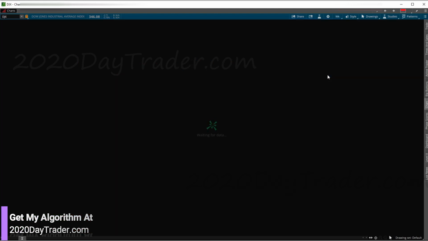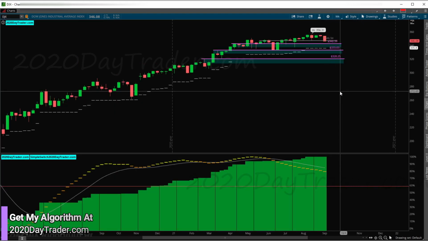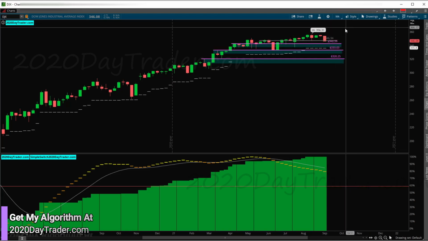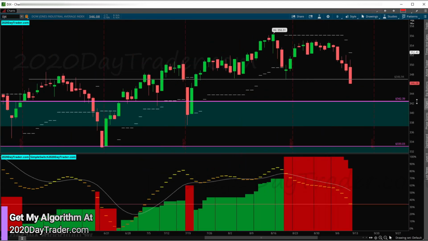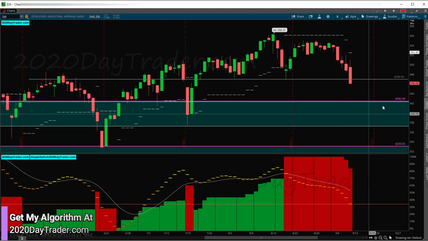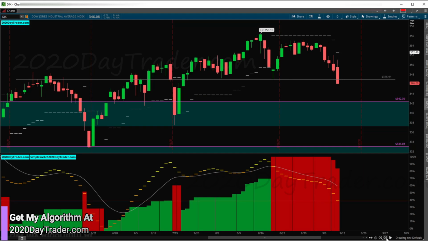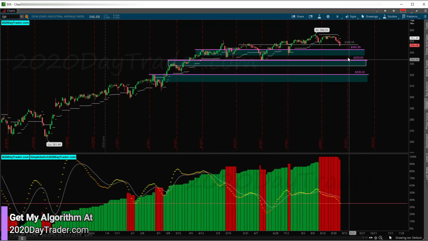Let's go to the weekly chart. On the weekly chart, we're a weak bull. So yeah, we could still see a sell-off to this level area here, and then we may see a bounce from there. But right now the Dow doesn't look good. We're a weak bull, and we could turn into a strong bear. So Dow Jones, I'm staying away from you from a long side. I will not be long in my positions with the Dow. If nothing else, I would be shorting the Dow right now, looking for a test of this area down here, somewhere in this box down here, if I were to be a trader of the Dow. But right now I'm just going to stay away from it and see what happens. So no trade for me, but looking to the weak side.